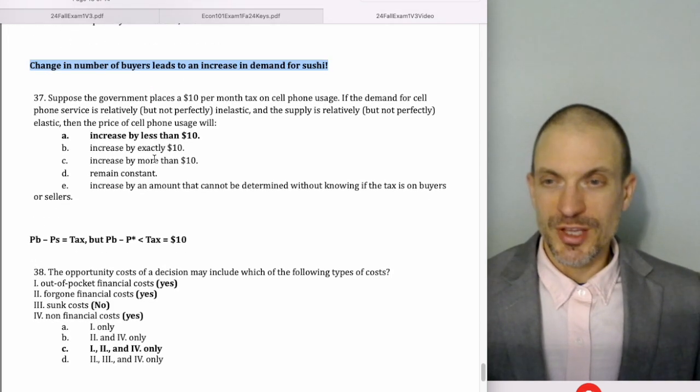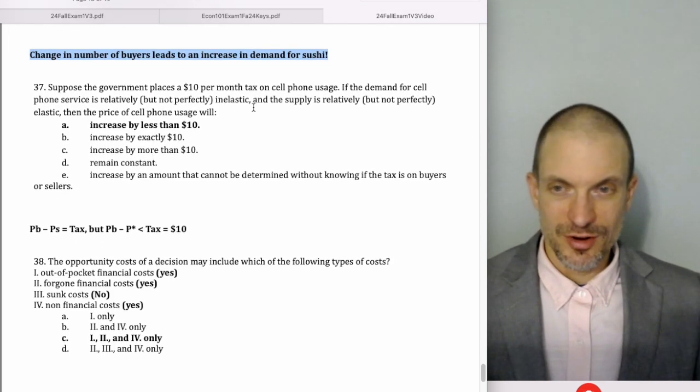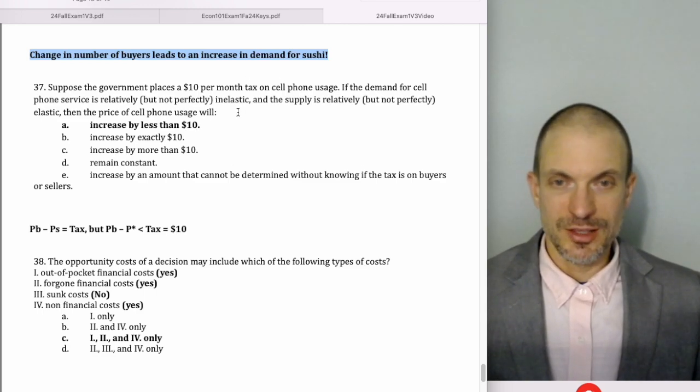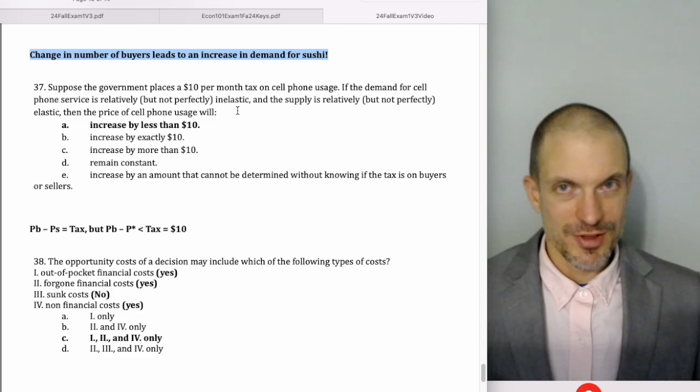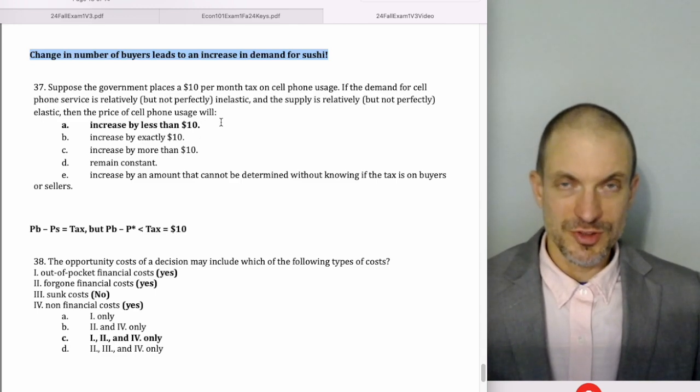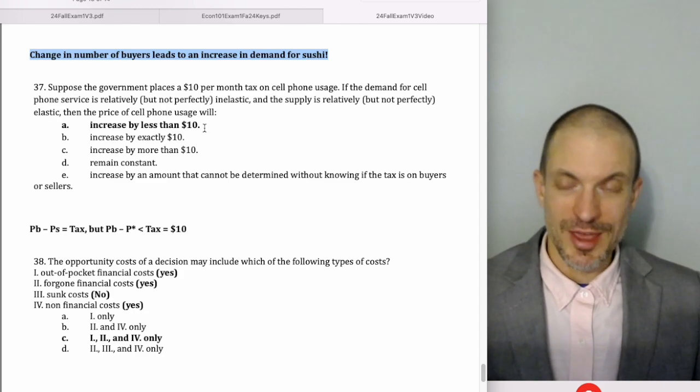Suppose the government places a $10 per month tax on phone usage. If demand for cell phones is relatively but not perfectly inelastic and supply is relatively but not perfectly elastic, the price of cell phone usage will increase but by less than $10. Right? So this is the tax question. The idea is you can't just add the tax to the previous equilibrium price. What's going to happen is the new equilibrium price is going to rise, but by an amount less than the tax, and the distance between the price paid by buyers and the price received by sellers will be the size of the tax, $10.